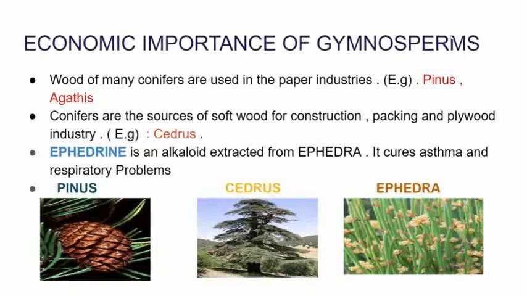Next, we will see the economic importance of gymnosperms. Wood of many conifers is used in the paper industries, for example, Pinus and Agathis. Conifers are the sources of soft wood for construction, packing, and plywood industry, for example, Cedrus. Ephedrine is an alkaloid extracted from Ephedra. It cures asthma and respiratory problems.